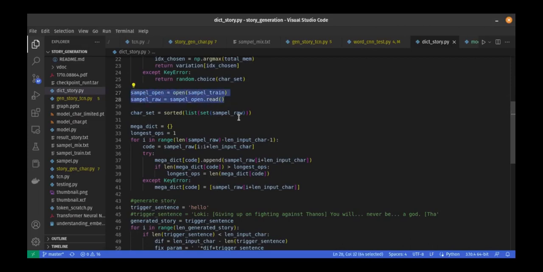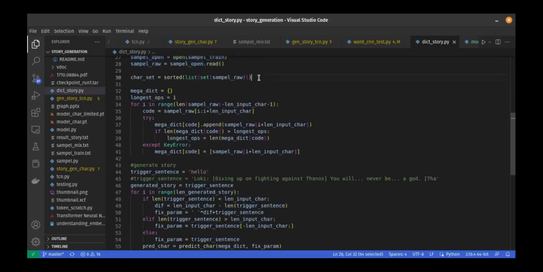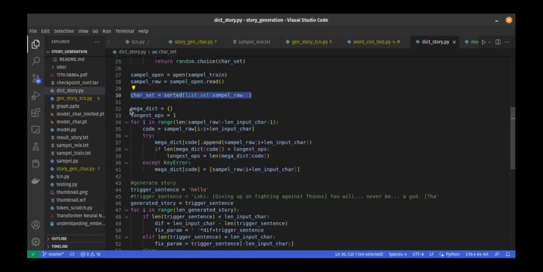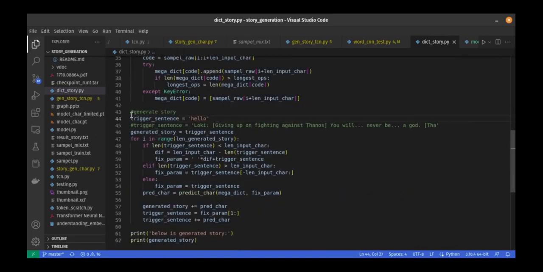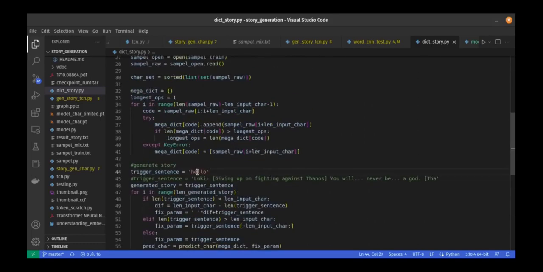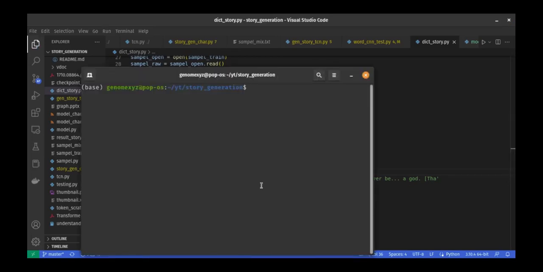Here I open the training data and then record the character set available in the dataset, and then here I build the very big dictionary. After that we provide the trigger sentence, and then it will generate a story. Okay, let's test this. Let's test just this is trigger. What's the result? Okay, run this.